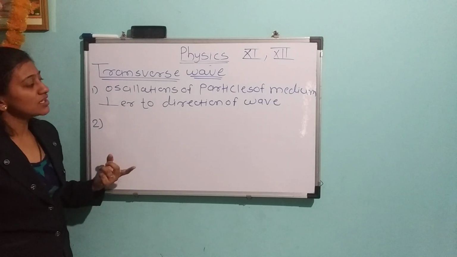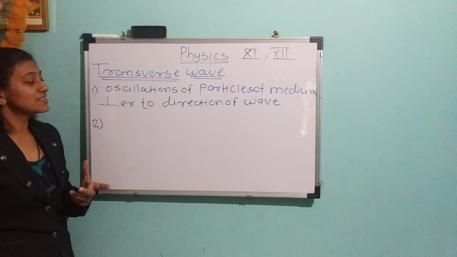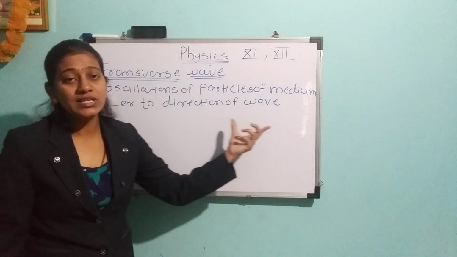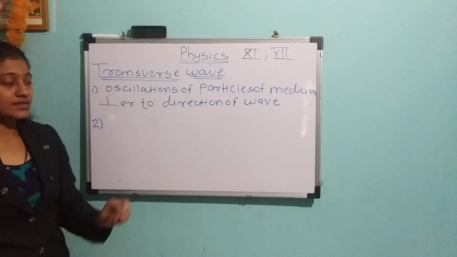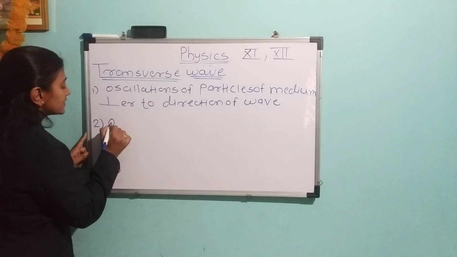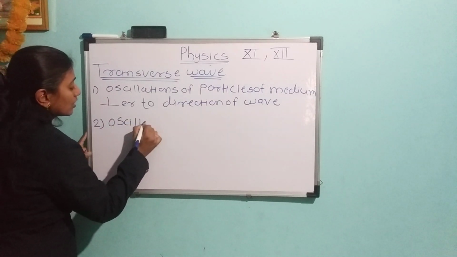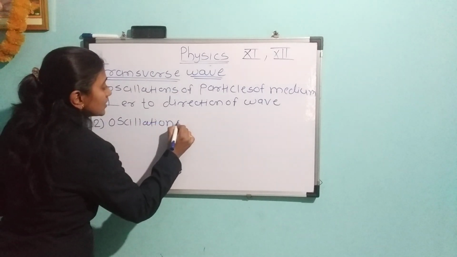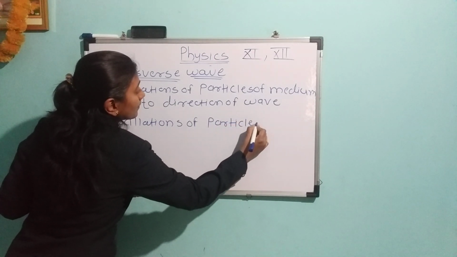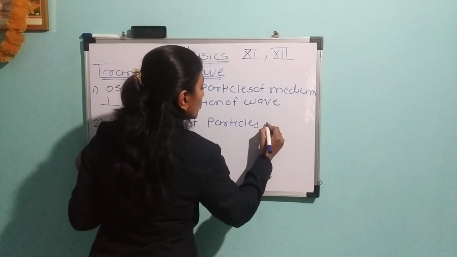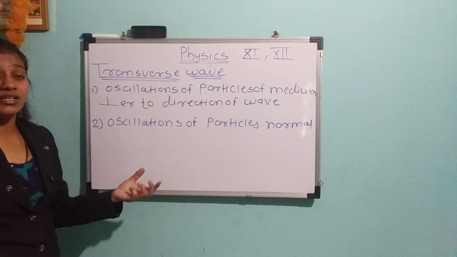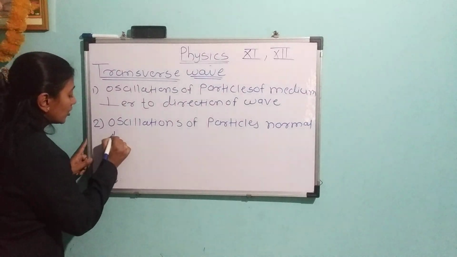Next, the same thing we can say: the oscillations of particles of the medium are normal to the wave motion. In whichever direction the wave moves, for that direction the particles' oscillation is normal. Both have the same meaning, not different. These are the particles of the medium, normal to the wave motion.